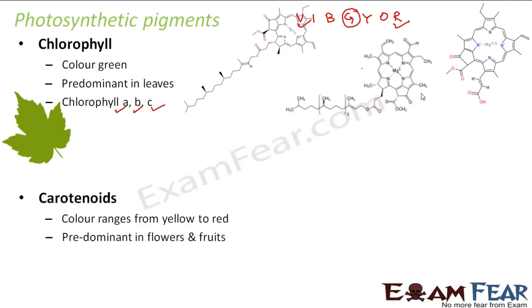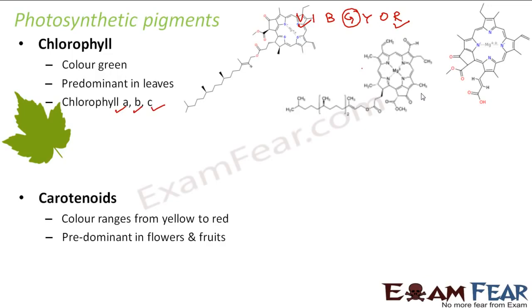The next type of pigment that we need to talk about is carotenoids. So what are carotenoids? These are pigments whose color ranges from yellow to red. These are colored pigments which are present in plants, predominant in flowers and fruits. That is why you would have seen that in a plant, the leaves are green in color, but the flowers or the fruits are colorful. Their color is because of the presence of these carotenoids.